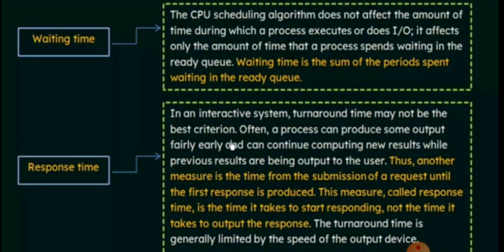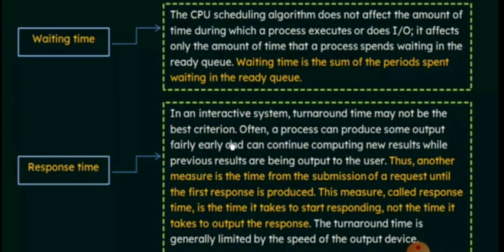So what is the response time? The response time is a measure of time from the submission of a request until the first response is produced. So this measure is called the response time.